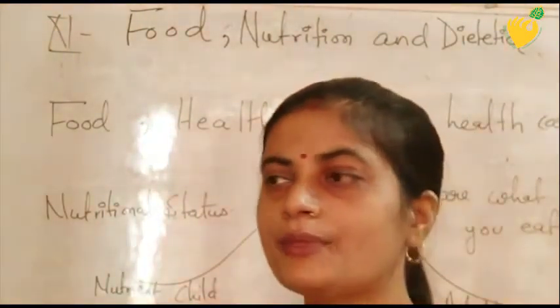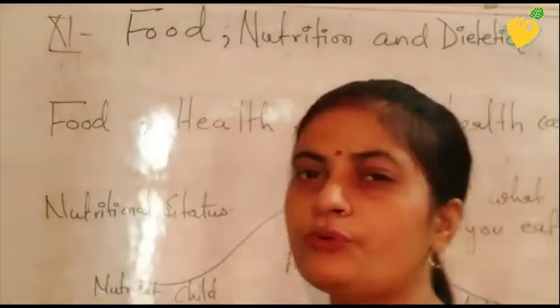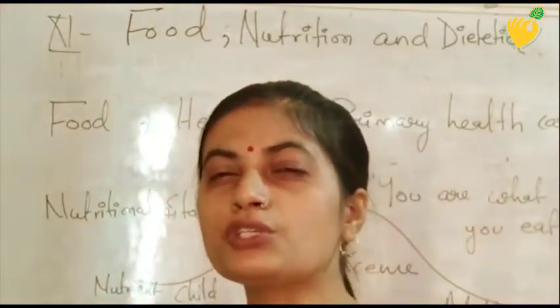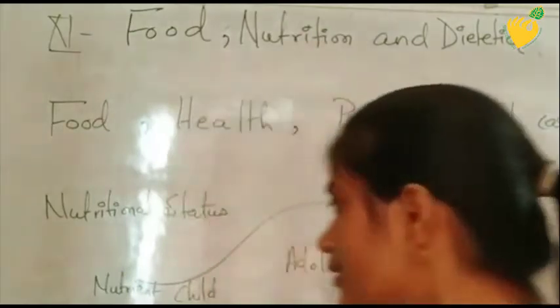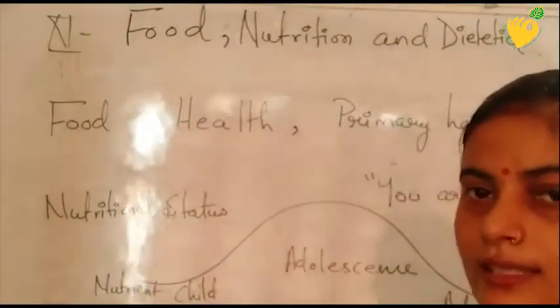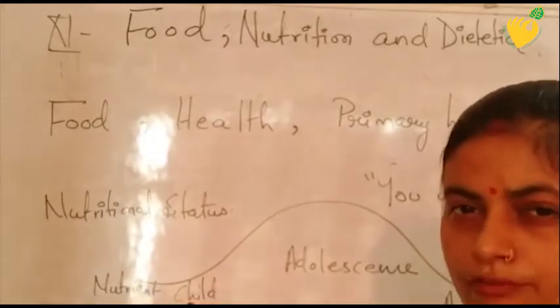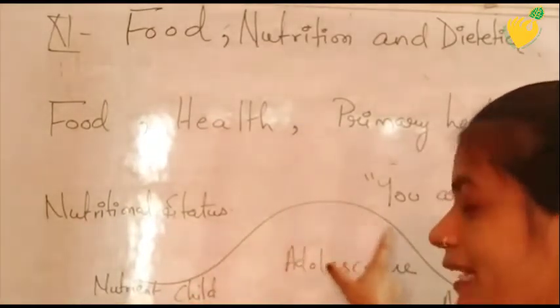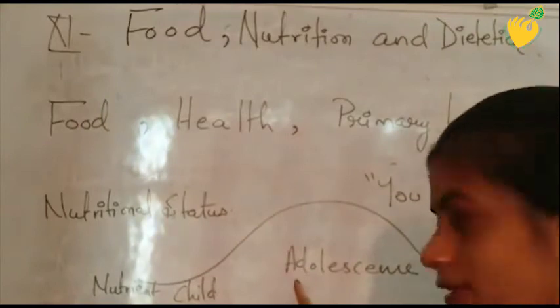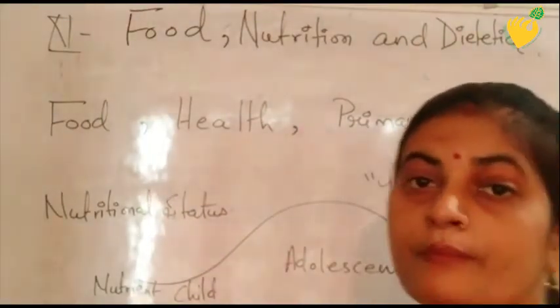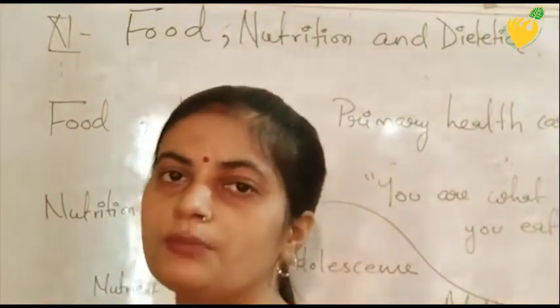Nutritional status here means what could be the criteria for having nutrients in your body. When you see this flow diagram, it is showing nutrient in a child, whose graph is normal. Then at peak level, where does the nutrient go? In adolescence, then normal again in adulthood. Why is it so? You have to keep that in mind.